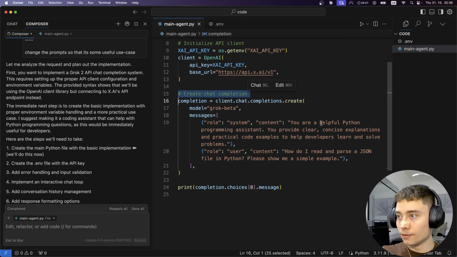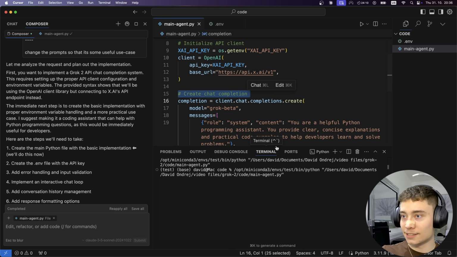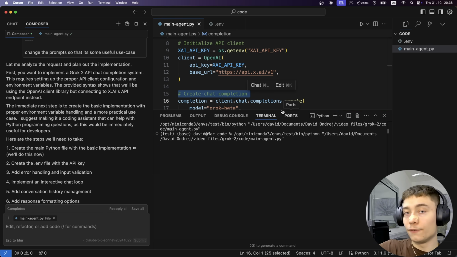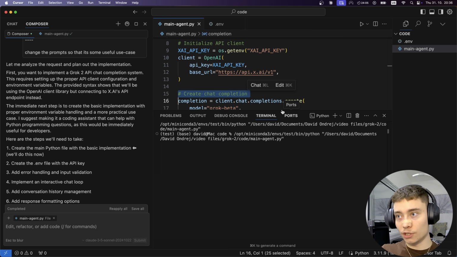You provide clear, okay. How do I read and parse JSON file in Python? Okay, so I told it to use some useful example because by default it has some esoteric knowledge. Anyways, I think it asks what the meaning of the universe is. So hopefully, fingers crossed, we will get a successful completion from Grok. Let's see. And there it is.